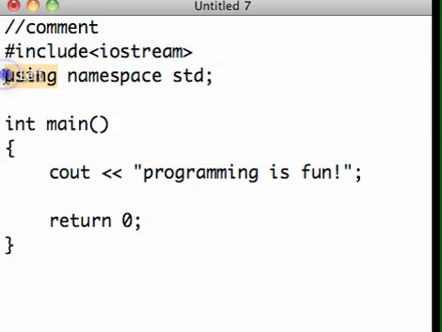The next thing that happens is using namespace std. That's a standard namespace with a semicolon. Don't forget the semicolon. I'll explain this line a little bit later on in the class, but for right now just know that all of our programs need it.